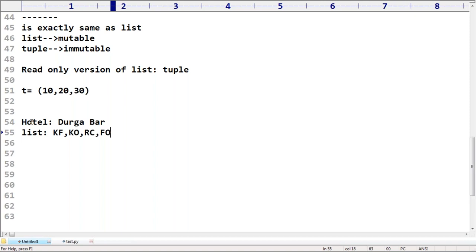Sir, suddenly knockout is completed. Then remove this item from the list. Next, a local brand is added, sir. Add that Kalyani, Kajura, like local brands. Can you please add like this?